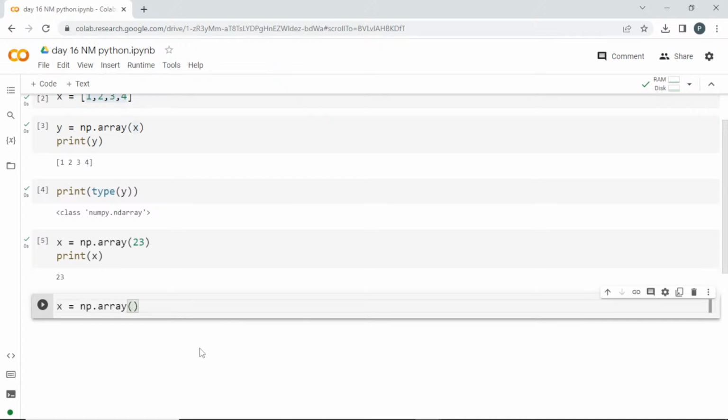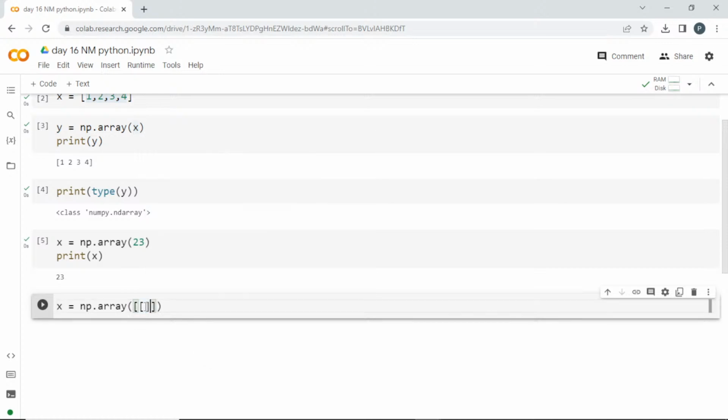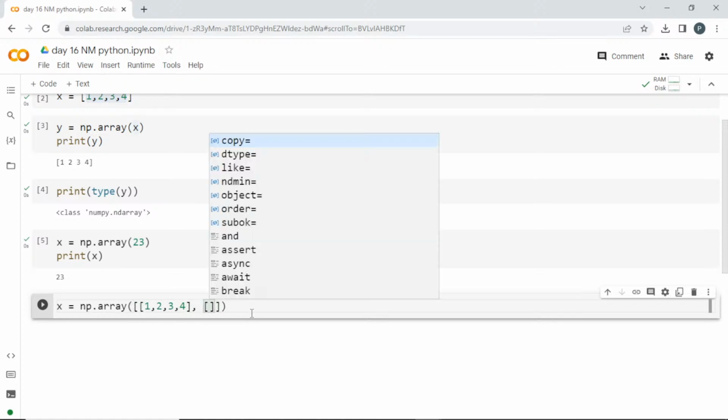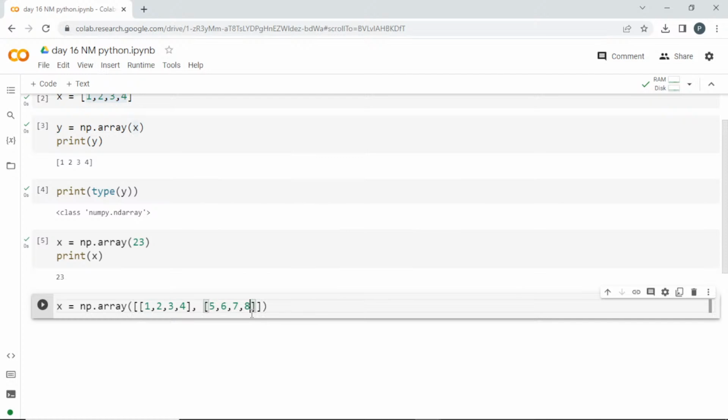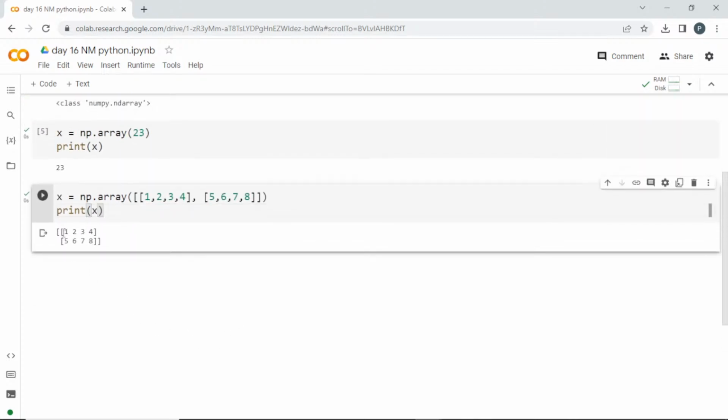np.array, and I'll pass. Inside of this I am going to create another 1D array. So it is like a collection of 1, 2, 3, 4, comma, this will be another 1D array. So it is a collection of multiple 1-dimension arrays. I'll print x, and you can see it is in the form of rows and columns. You can see this is a 1-dimension array, this is a 1-dimension array. When they combine, they give a 2-dimension array. So this is a 2-dimension array.